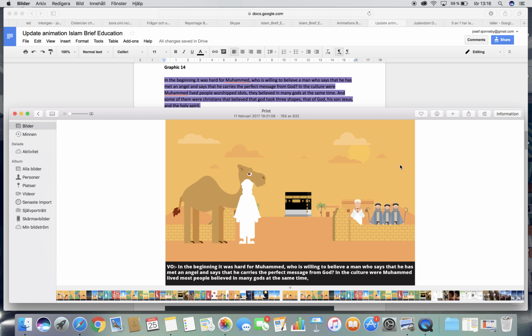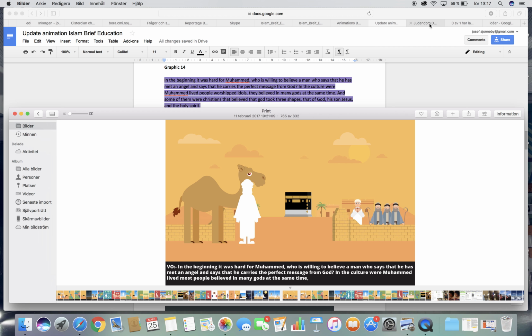So, graphic 14. In this graphic right now we see all of this in the frame at the same time. I want you to divide it so you have 3 separate frames. You see this in one scene, you see the Kaaba stone and people worshipping in one scene, and you see this in the third one. So I want you to do swipe transitions between them.